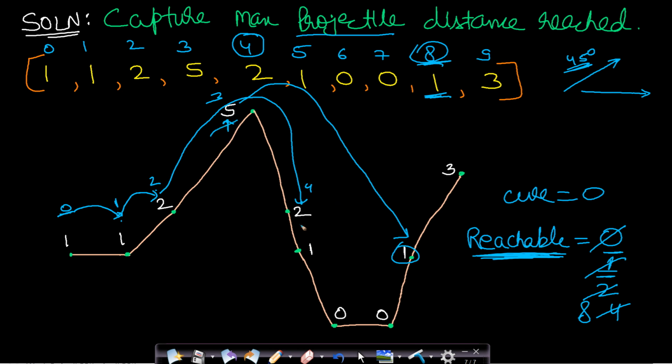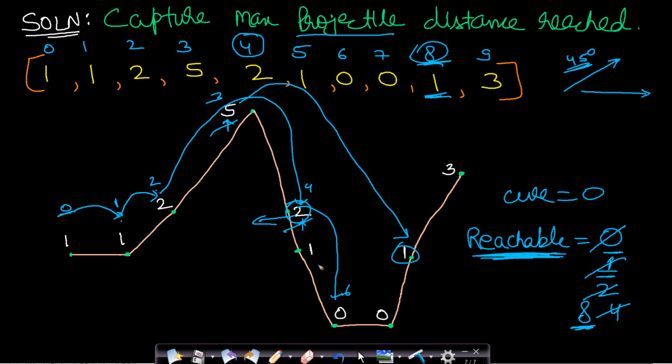Now we will process the next element, which is index 4. From this index 4, we can make a maximum of 2 jumps. So where can we reach? We can reach this 0, which is index 6. But we can see that the maximum reachable distance already updated is index 8. This means that there is some point occurring previously, to the left-hand side of this 2, which allows us to make a longer jump. So we will not jump from this 2 but from that previous point. So we will not update this reachable.